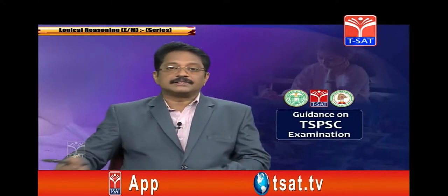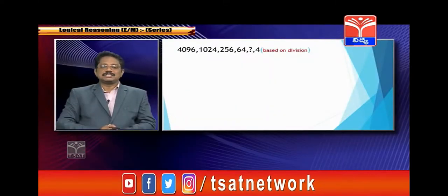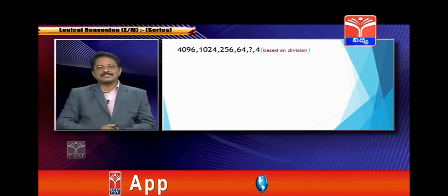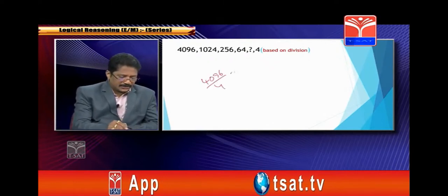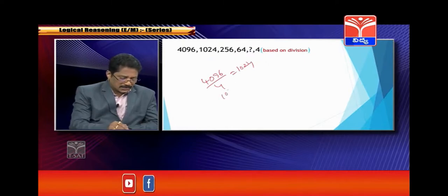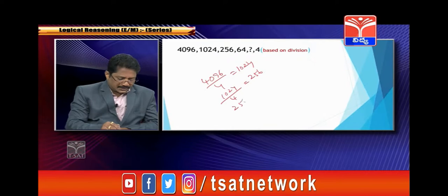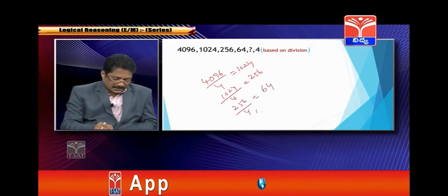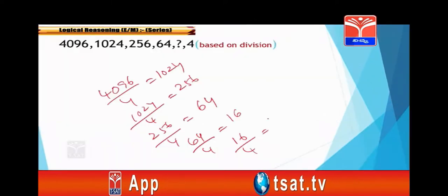Now we'll see division. 4096, 1024, 256, 64, and what is the next number? The last one is of course 4. It's very clear, this is a division by 4. 4096 by 4 is 1024, 1024 divided by 4 is 256, 256 divided by 4 is 64, 64 divided by 4 is 16, and 16 divided by 4 is 4.